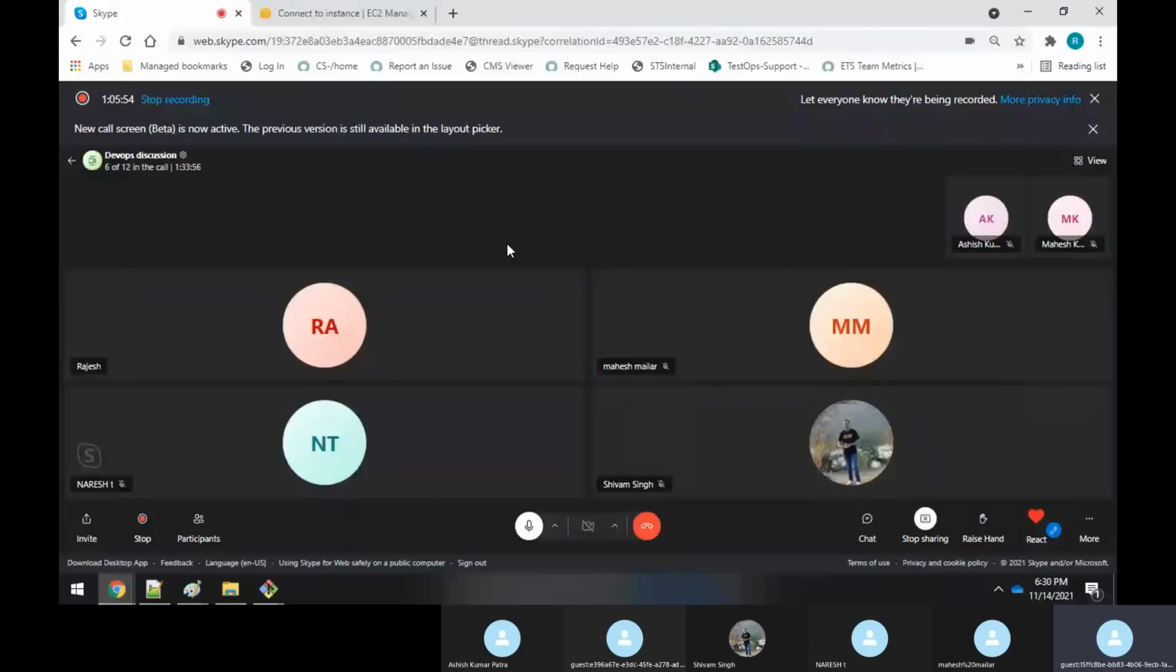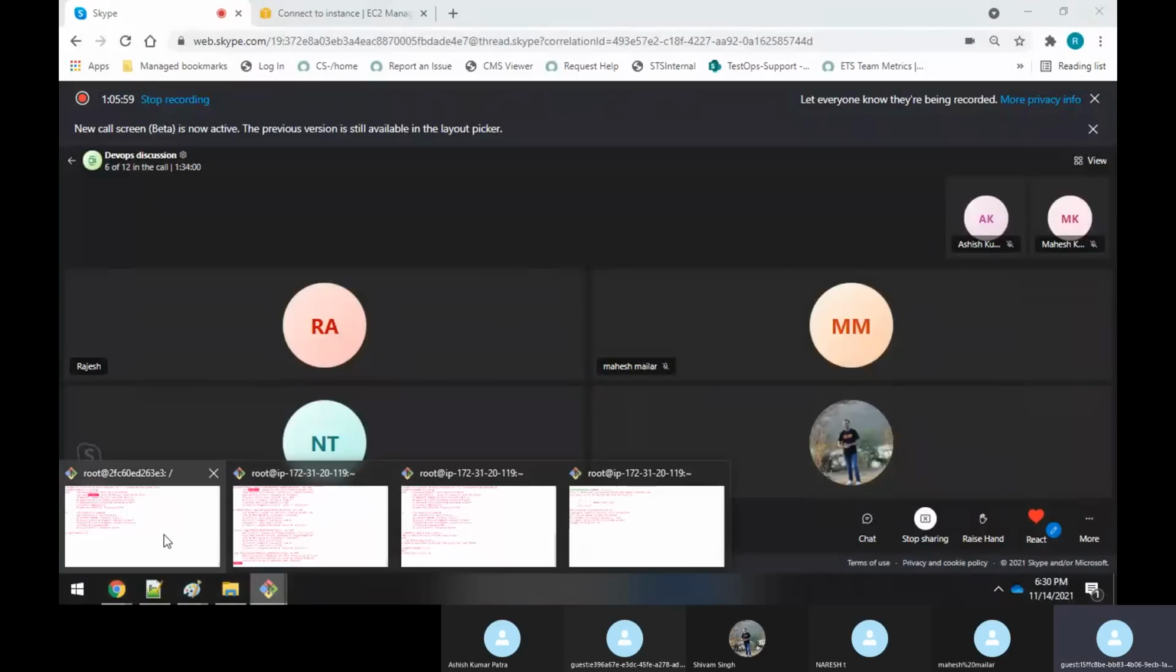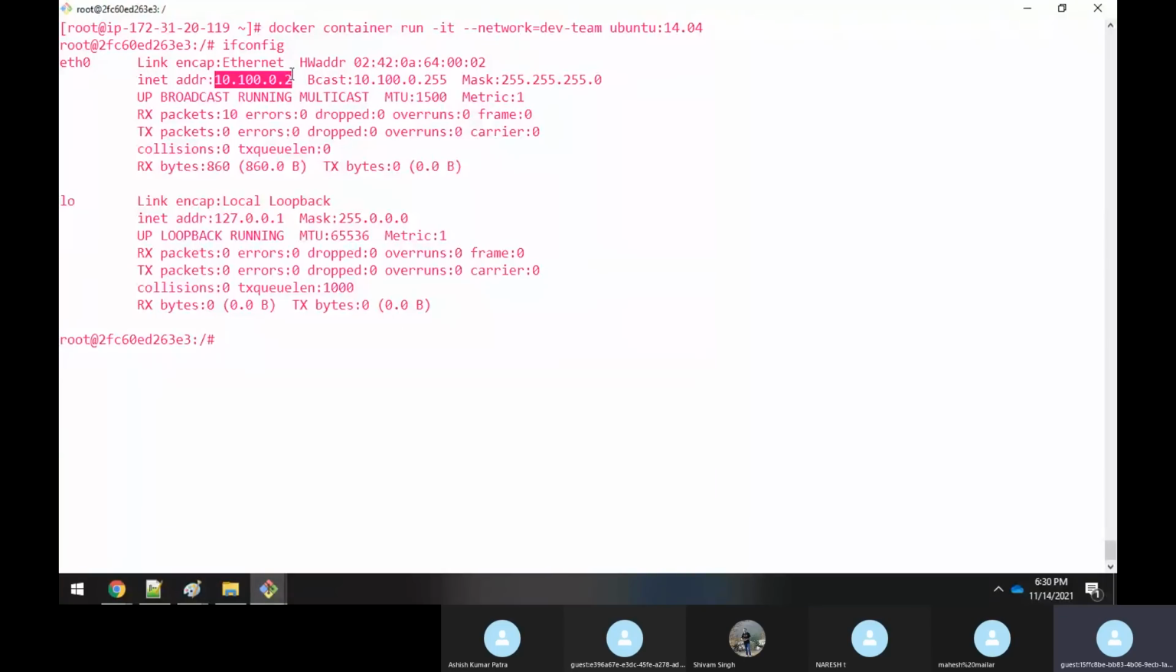Sorry guys, my daughter was disturbing me. Okay, so here we were able to create a container which has given this IP address, right?